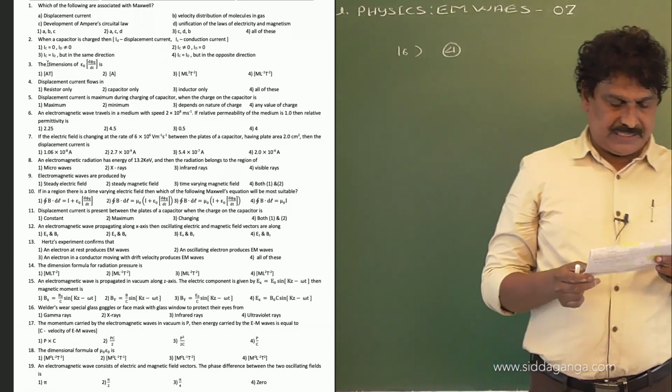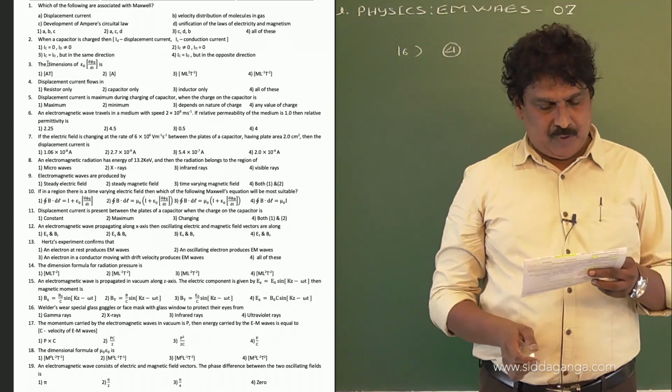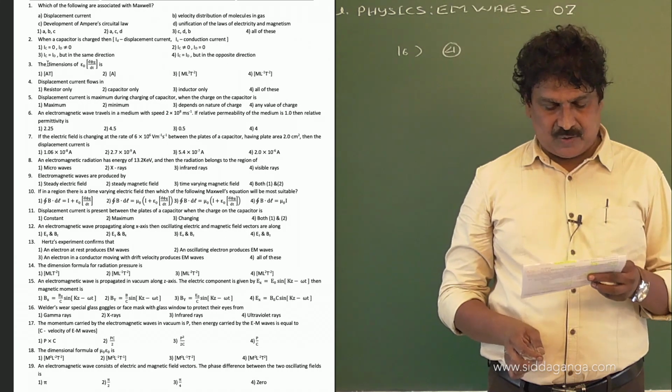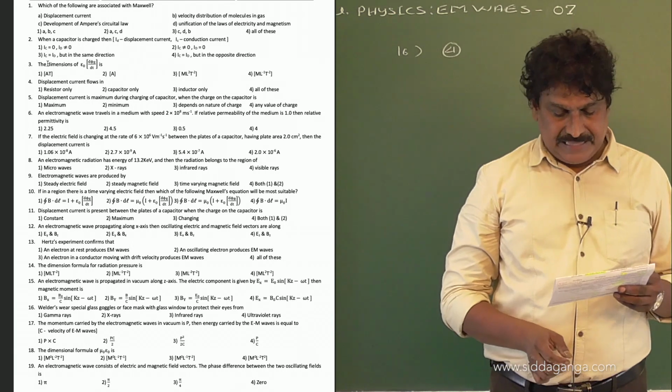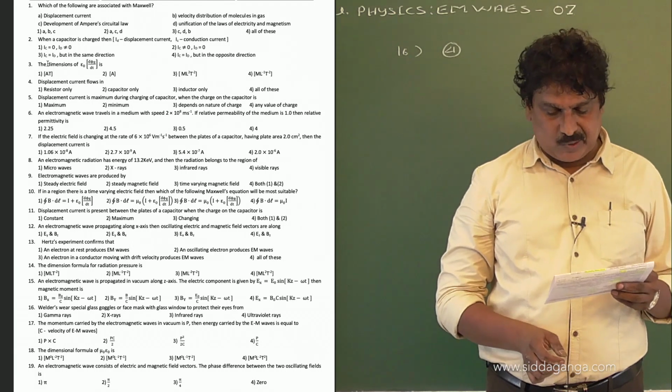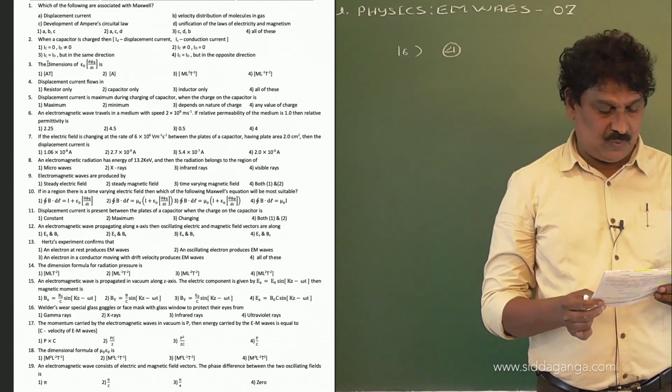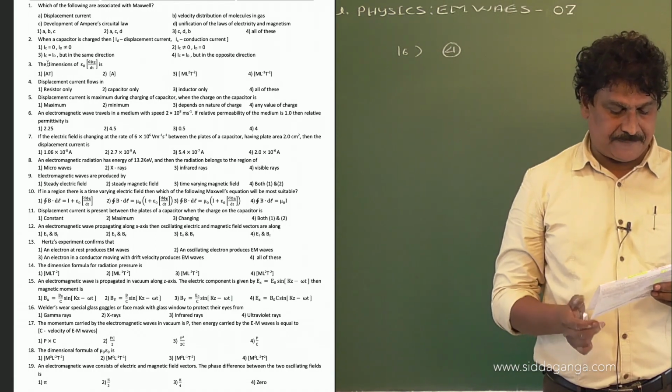Now question number 17. The momentum carried by an electromagnetic wave in vacuum is P. Then the energy carried by the electromagnetic wave is equal to, C is the speed of light.